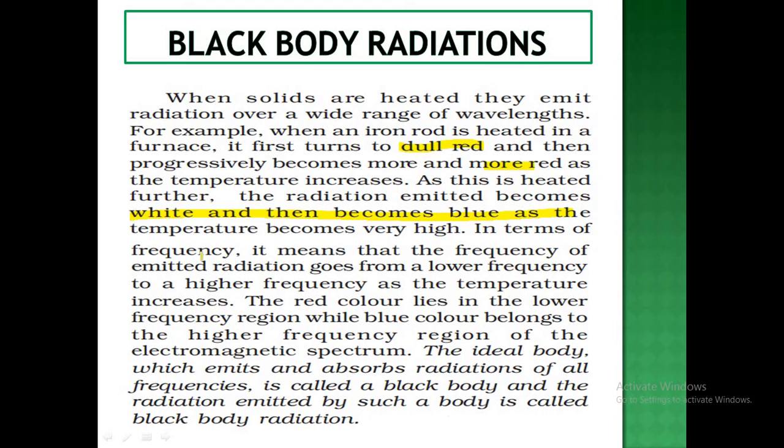This is a simple example of black body radiation, but it means that there is a change in frequency from a lower level frequency to the higher level of frequency. You can see the lower frequency to higher frequency as the temperature increases. The red color lies in the lower frequency region, while blue color belongs to the higher frequency region.